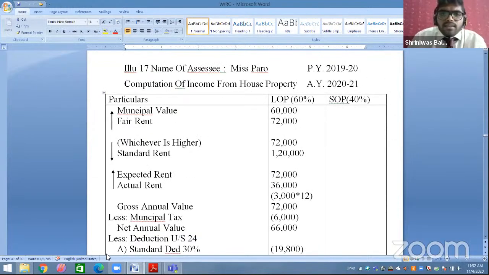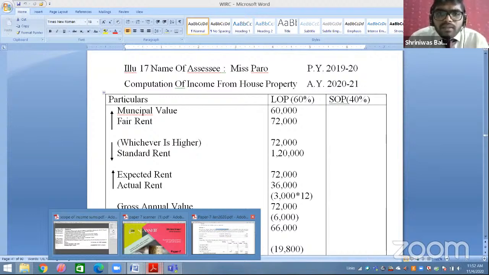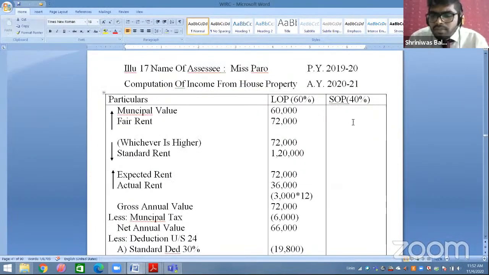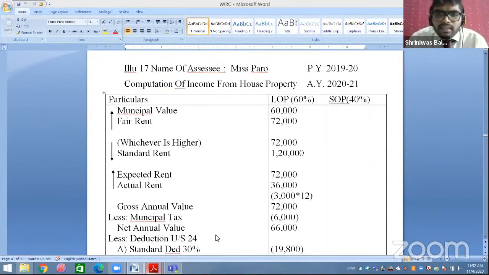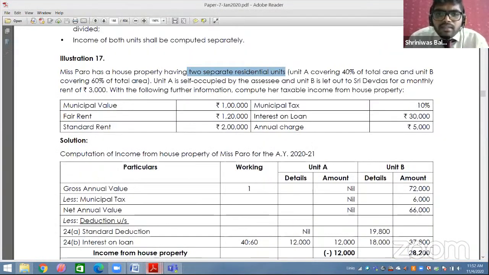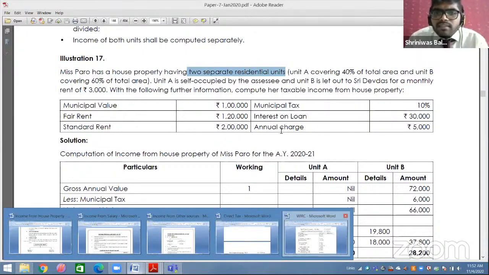Yeah, this is. So see your municipal value. What was your municipal value? 1 lakh. So out of 1 lakh, 60% in LOP, 40% SOP. SOP में तो amount ही नहीं आता. Then fair calculator रखो साथ में. Then fair rent is 1 lakh 20. So 1 lakh 20 का you can see 60% here, 72.